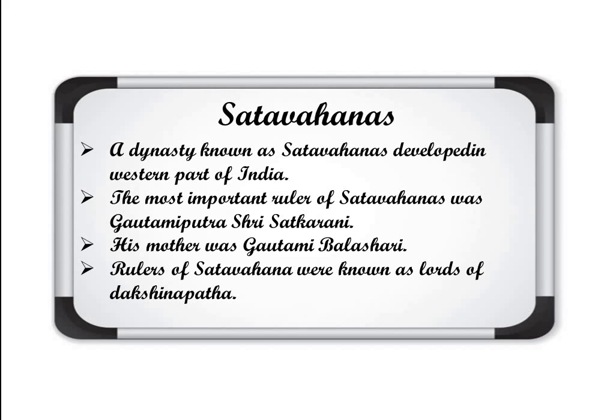They were having control on the different paths, or the path towards the south direction. So that's why they were known as the lords of Dakshin Patha. Clear? This is all about the Satavahanas, the famous ruler. It was developed there in the western part of India. Then they were known as the lords of Dakshin Patha.